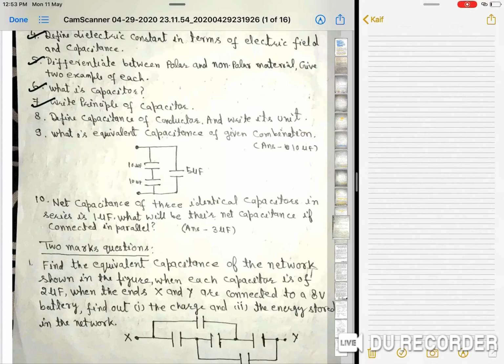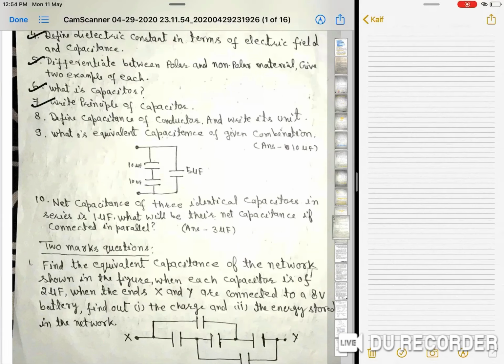Next, question 8: define capacitance of a conductor and write its unit. Capacitance is the ratio of the charge given to the potential difference, which means C is equal to Q upon V. You can see the notes also. Its unit is farad.